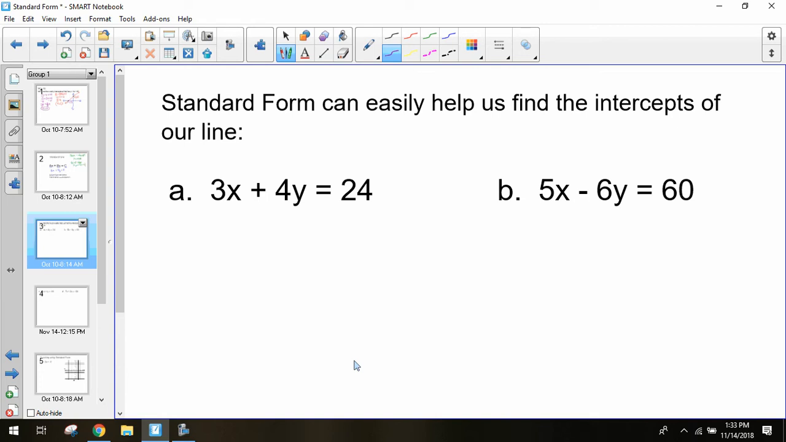My y-intercept occurs when my x equals 0. My x-intercept occurs when my y equals 0. So I need to plug 0 in for one of my variables, and then solve for my other variable, and that will give me one of my coordinates for that intercept.